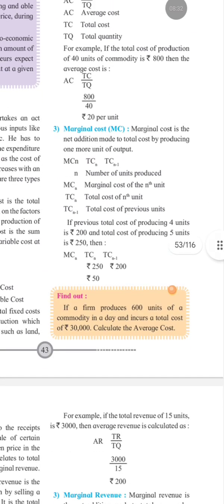Next we have marginal cost. Marginal cost means the additional cost incurred in producing one more unit. Formula is MC is equal to TCn minus TCn minus 1. So TCn is total cost of present output. TCn minus 1 is total cost of previous output. So you can see the example here. Cost of producing 4 units is 200 and cost of producing 5 units is 250. So marginal cost is equal to 250 minus 200. It will be 50. So the marginal cost, marginal means extra, is 50 rupees.